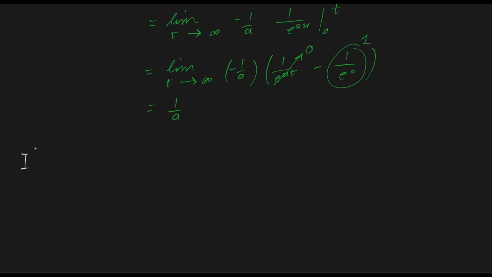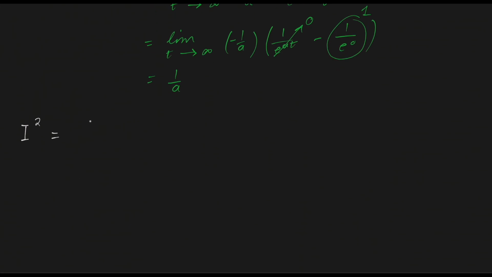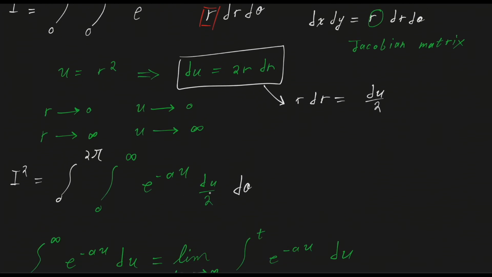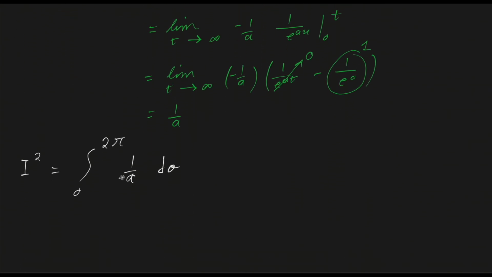And so our I squared will equal the integral from 0 to 2 pi of 1 over a d theta, and remember that we had a half from this value, so 1 over 2a d theta, and this is just a constant.